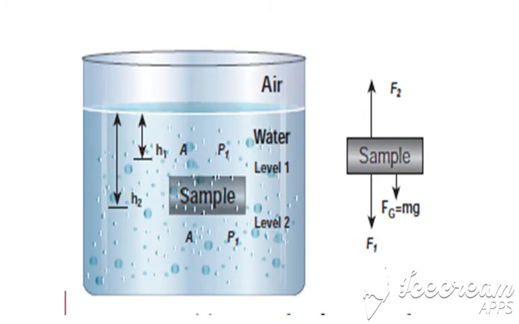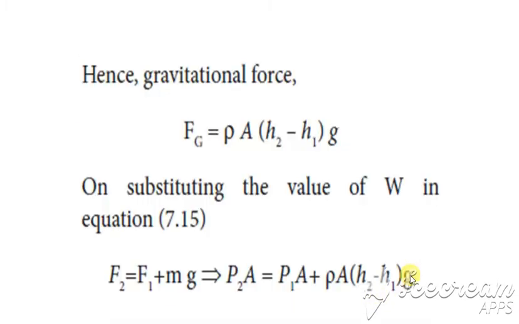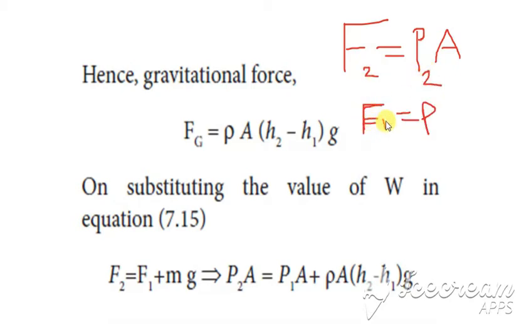Now considering this equation, what is the first equation which we saw? F2 is equal to f1 plus mg, is it not? So now substitute the values of f2 and f1 in this. What is the general formula for f, which is pressure into area? When you are writing for f2, it is p2 into a. When you are writing for f1, it is p1 into a.